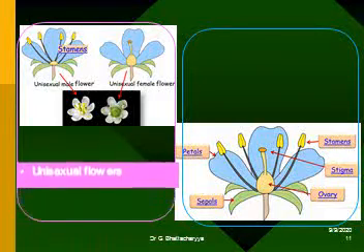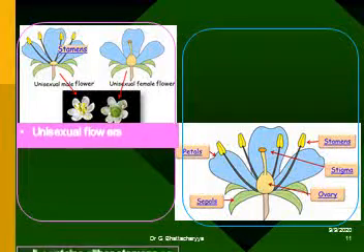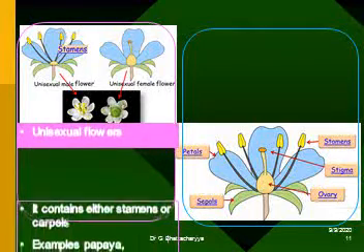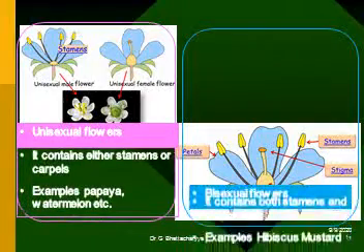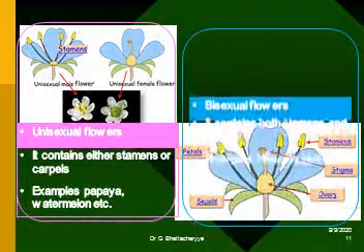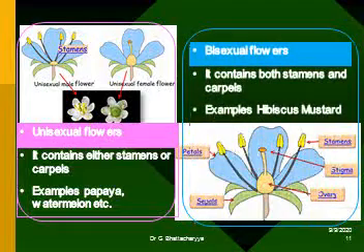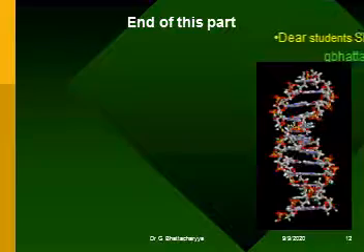Unisexual flowers contain either stamens or carpels. Examples: papaya, watermelon, etc. Bisexual flowers contain both stamens and carpels. Examples: hibiscus, mustard. Here is the end of this part.